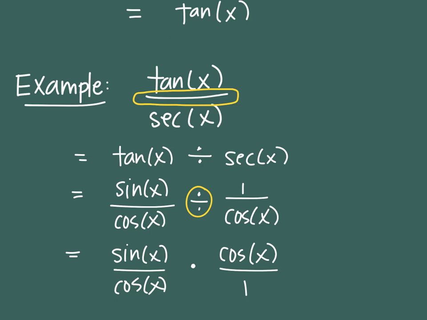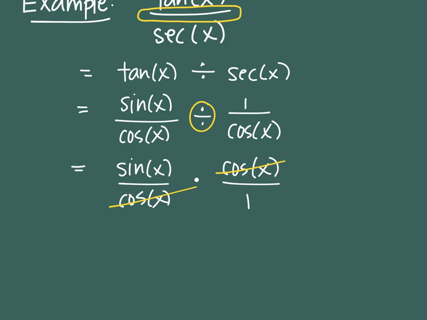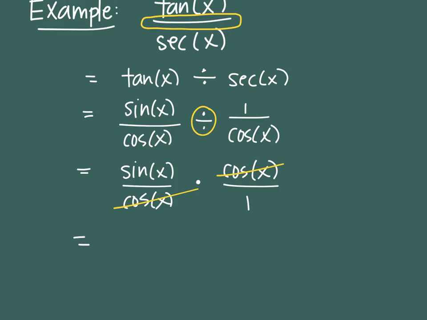So I did several replacings. In fact, I did 4. I did a replacing of the fraction bar, I did a replacing of tangent, a replacing of secant, and then a replacing of the division dot-to-dot part. Now I'm ready to reduce. So cosine on the top, cosine on the bottom. I am left with equals sine of x, and then over 1, which isn't really necessary. You don't have to put the over 1 part. You could just put sine of x, and that would be fine. All right, so any questions so far?